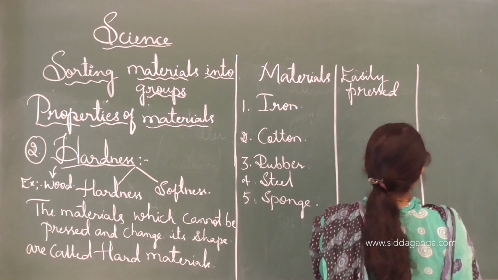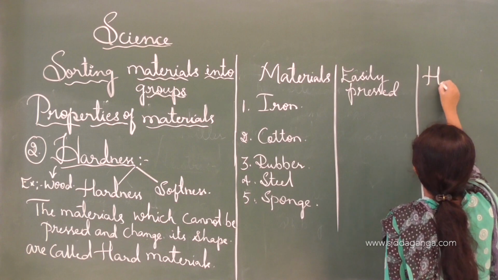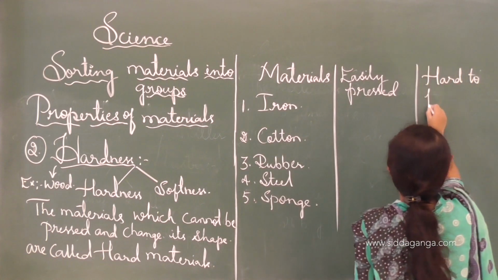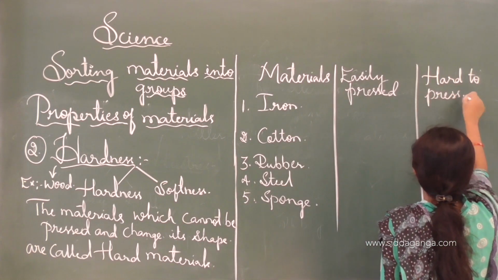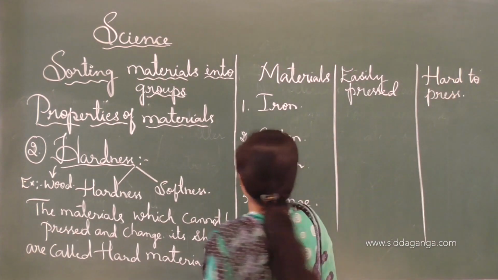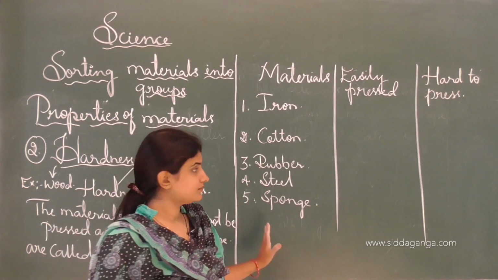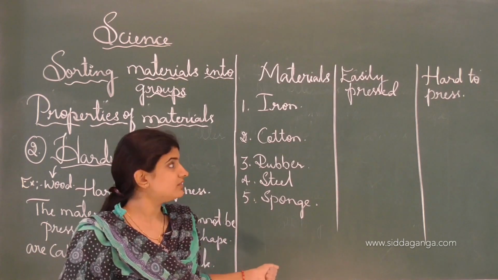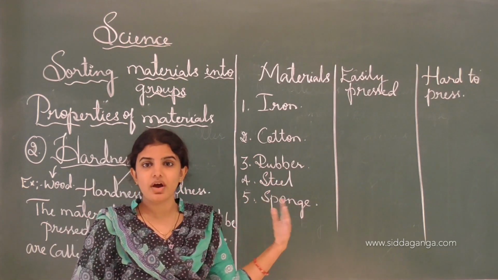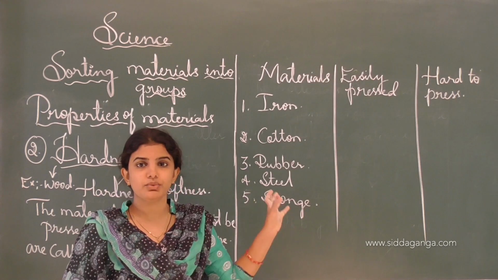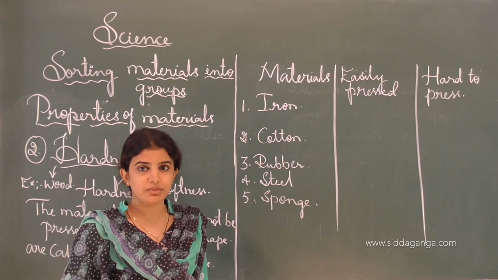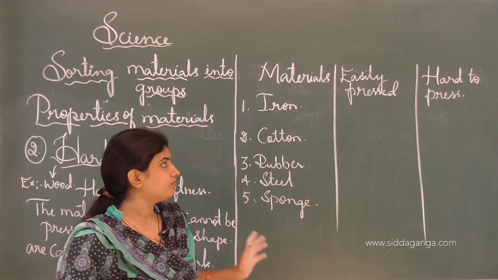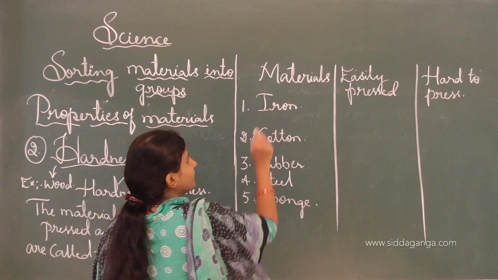Easily pressed, hard to press. I will write the materials here. You choose different types of materials and classify them as easily pressed and hard to press. Make the columns and write different materials according to how you feel and touch this type of property. The first one is iron.